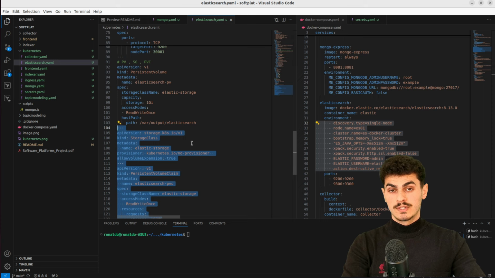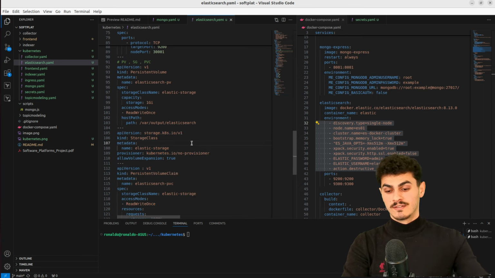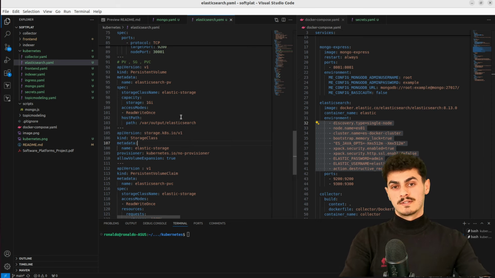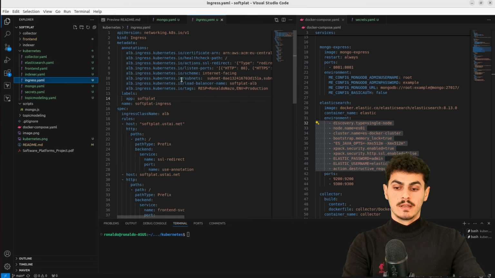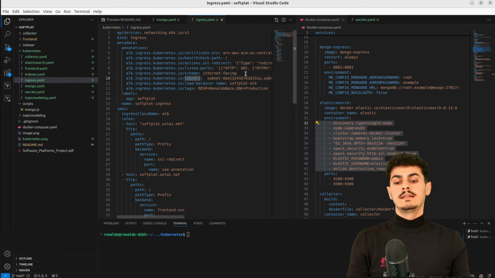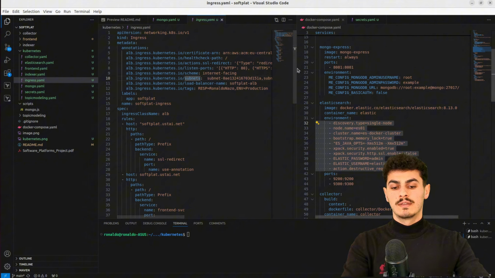Working with storages in Kubernetes is complex, so you need another video for that. I will not explain everything in detail, but those are all the microservices that I am going to deploy. Now, the last thing that is left is the Ingress. Now, the Ingress, basically, it is a load balancer. Based on where you are deploying your cluster, you need to specify an Ingress so you can expose all of your applications. Let's have a look at what the Ingress looks like.